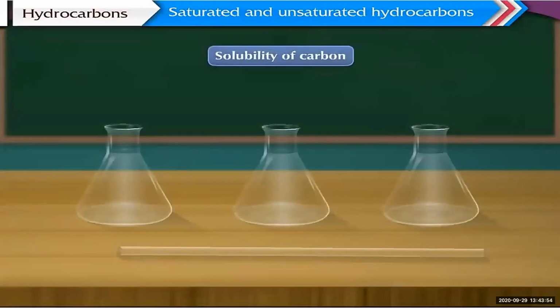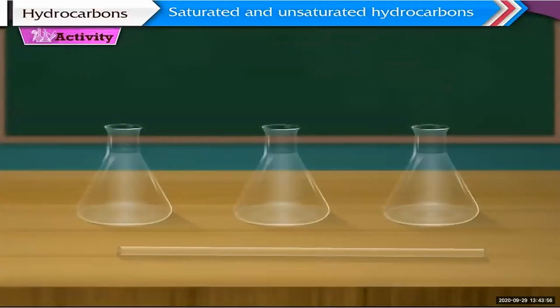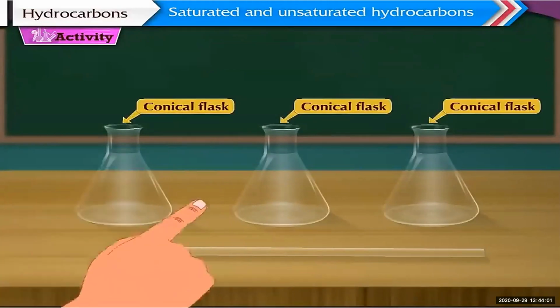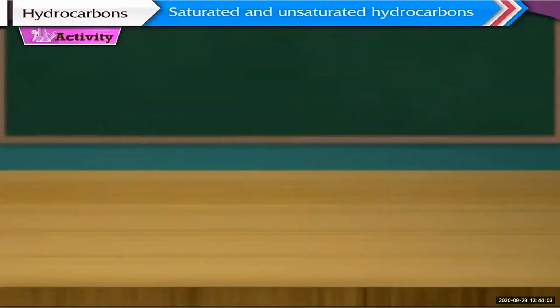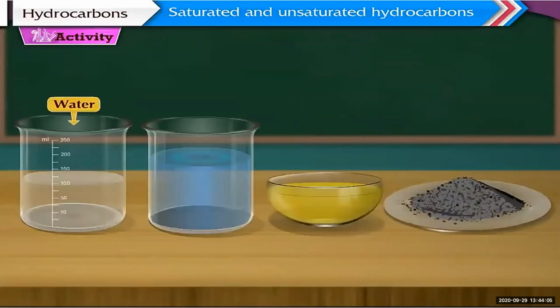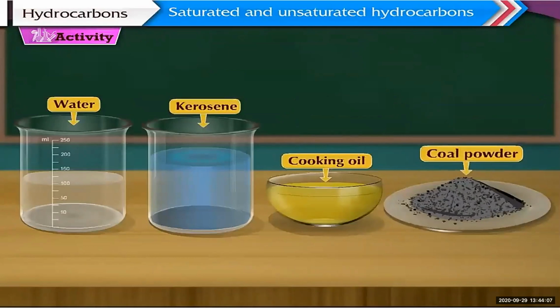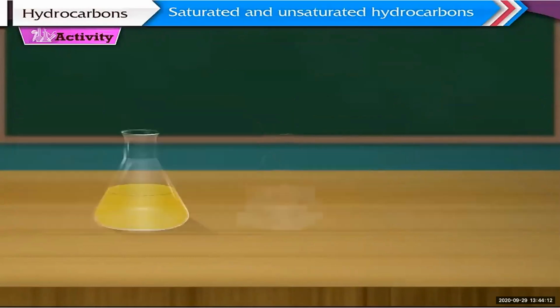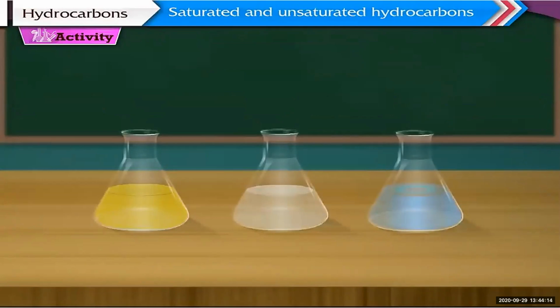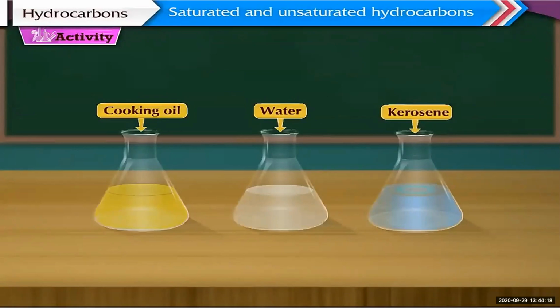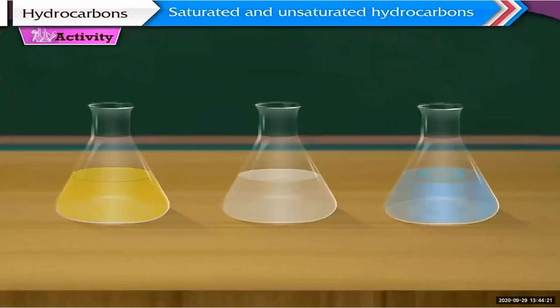See, the covalent bonds are formed by sharing electrons. Now let us see the solubility of carbon. There is one question: does an electric charge form on atoms when a covalent bond is formed between them? Why is a single bond between two carbon atoms strong and stable? Three apparatus is shown here, three conical flasks, a stirrer. Chemicals are water, kerosene, cooking oil, coal powder.